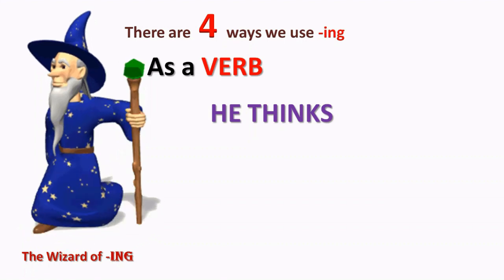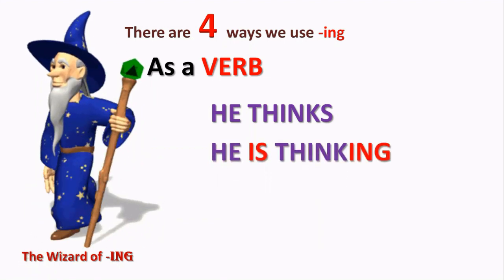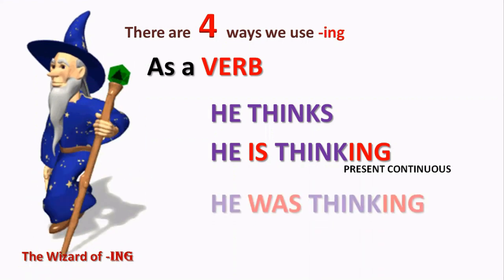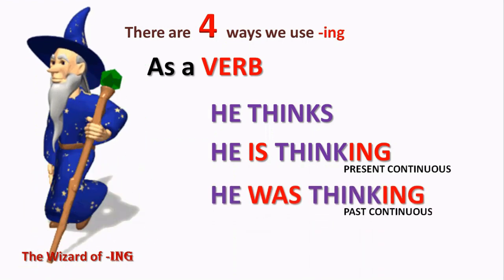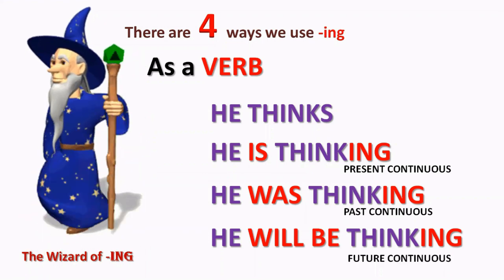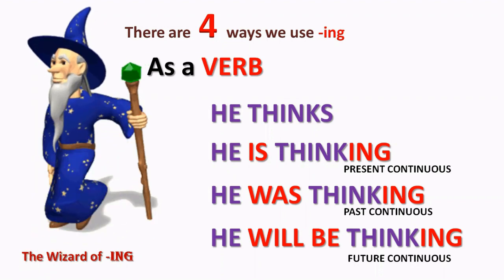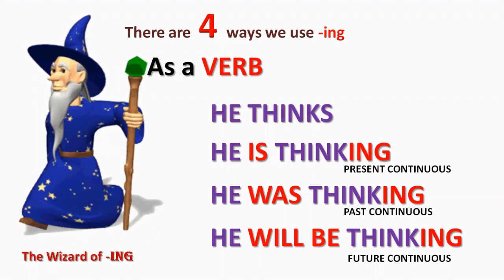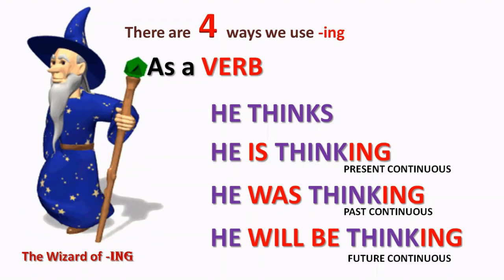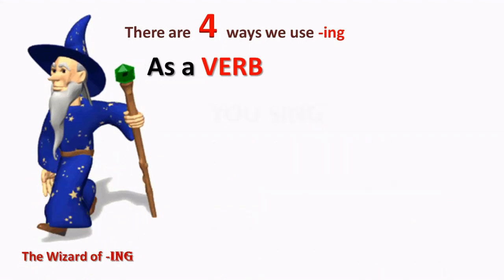Perhaps as he's walking along, the wizard is thinking, and he might say, or we might say, he is thinking, present continuous. Or he was thinking, he will be thinking, the past continuous and the future continuous. It's always the same. The appropriate part of the verb to be and the action verb ends in ing. Always.